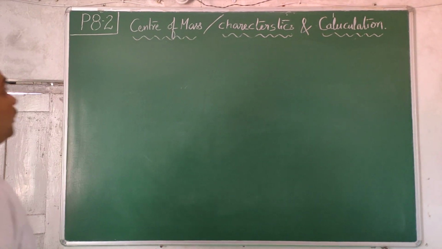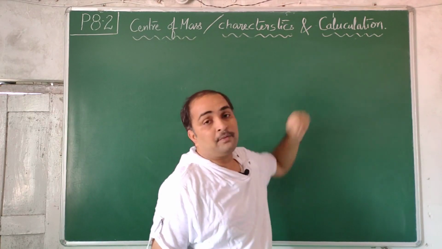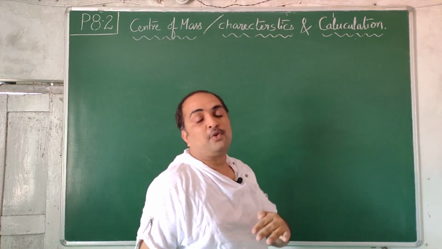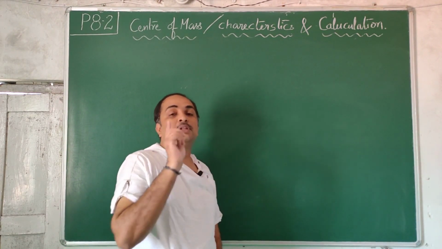So we understood what is center of mass, we understood the characteristics of center of mass. Now we are going for the calculations. In that calculation, the required formulas we derived, 5 formulas. Just now what we derived and put in a box, that you have to remember.